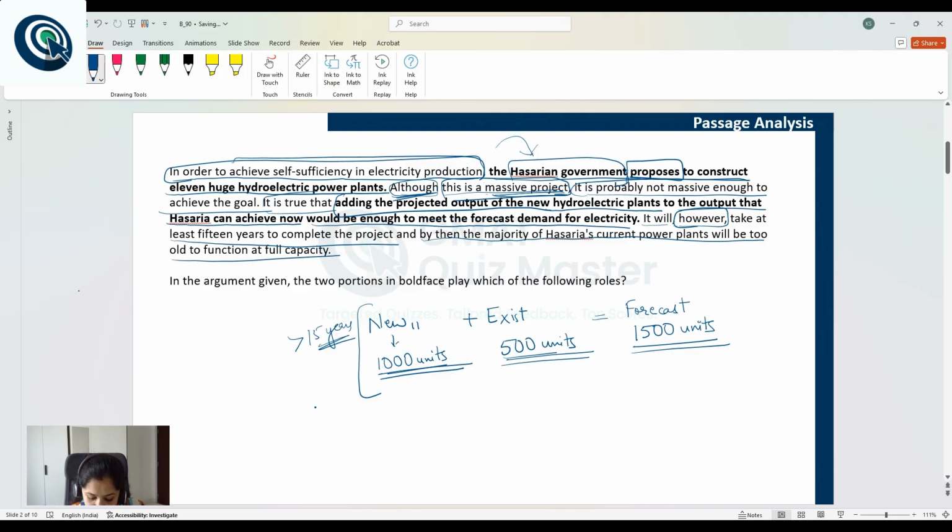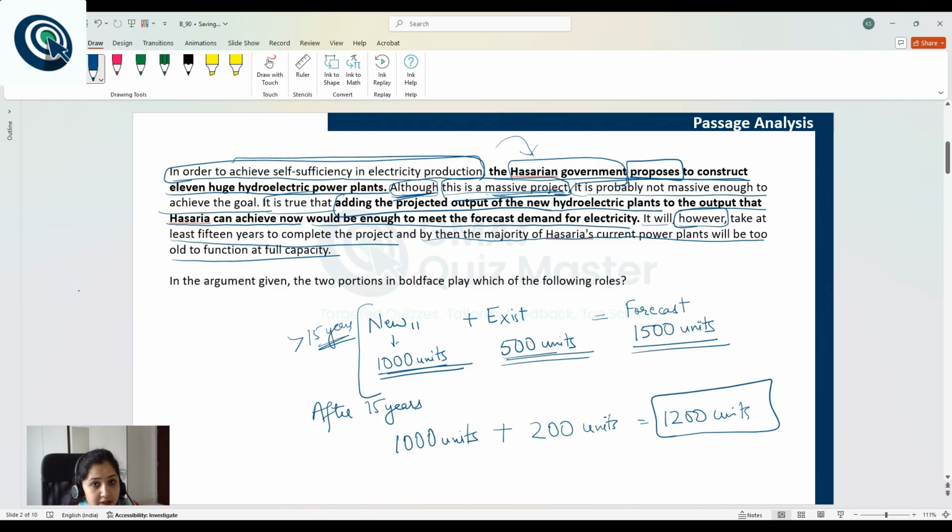So let's say after 15 years, the new plants will start delivering, let's say, 1000 units. However, the output from existing plants will reduce to, let's say, 200 units. So the total will be 1200 units. And in that case, the suggested proposal will not be able to achieve the expected output.